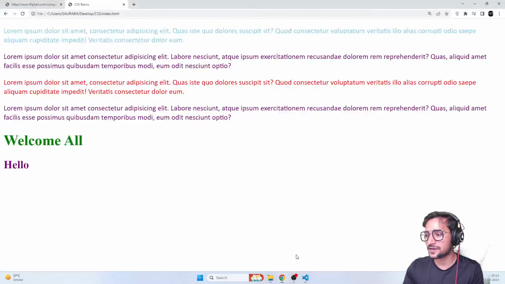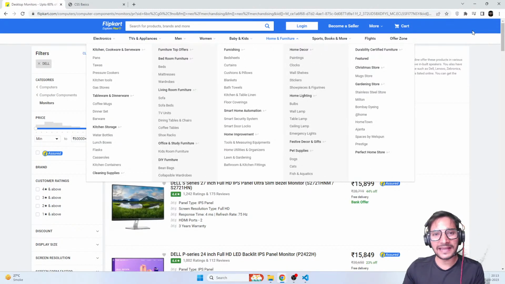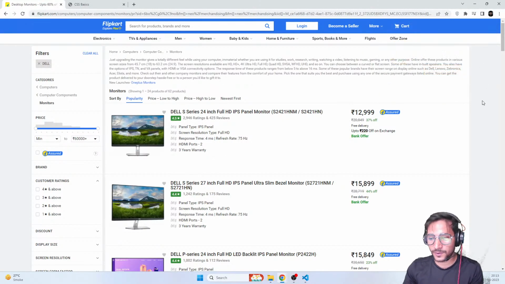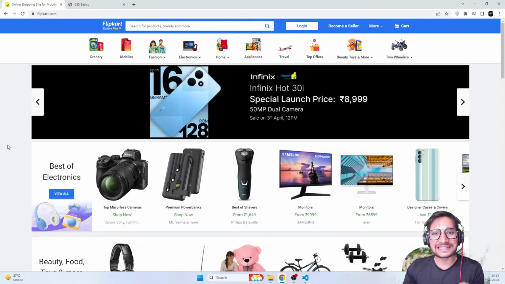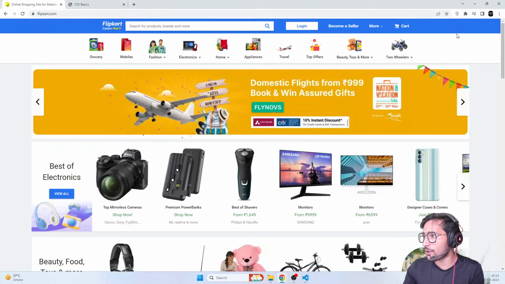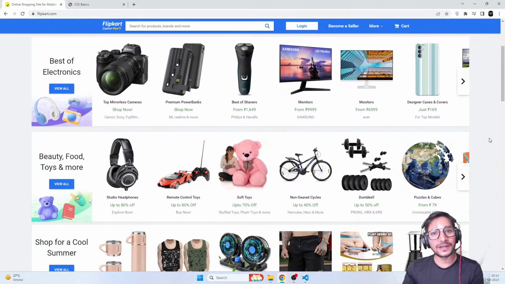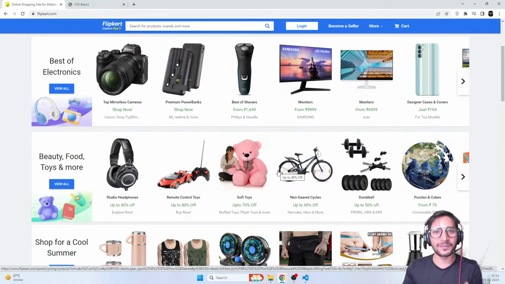For example, if I just have to show you, if I go on Flipkart, you see this blue bar, right? That's nothing but an area, a section, a box. You see this white bar? That's also simply a box. Hi Zubair, how are you, buddy? You can see this white box, right? So if you go onto any site, you will always see your site divided in sections and boxes. You can see this is inside a box, this is inside a box, this is inside a blue box, right? And some boxes you can see, some boxes you can't. Like you can see this white box, right? But all these elements are also in their separate boxes. We can't see them, but they are.